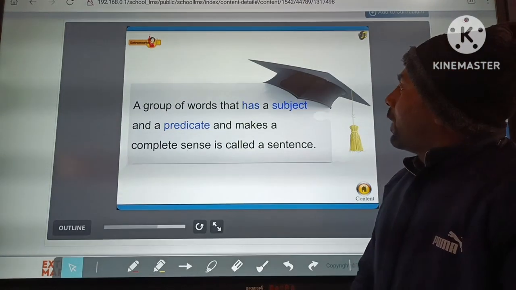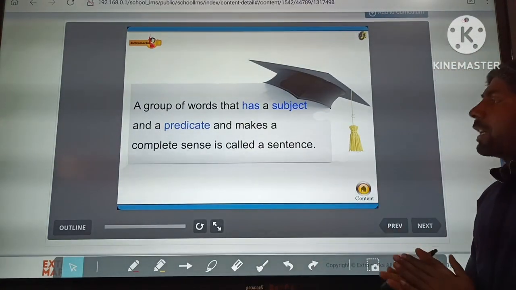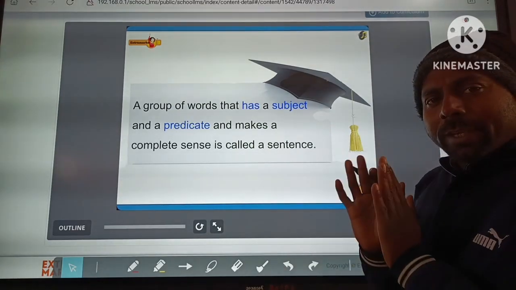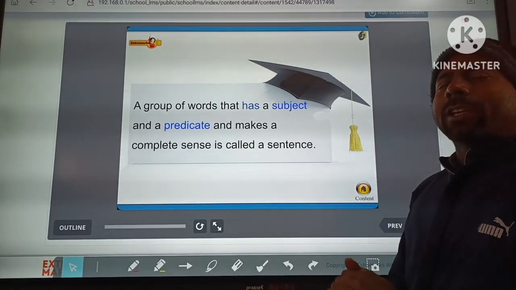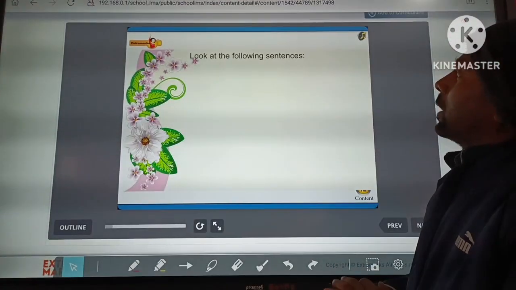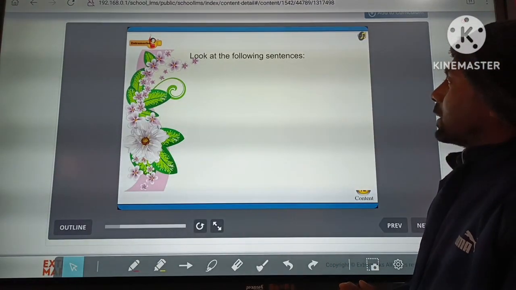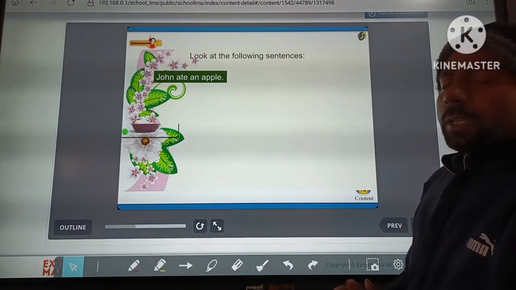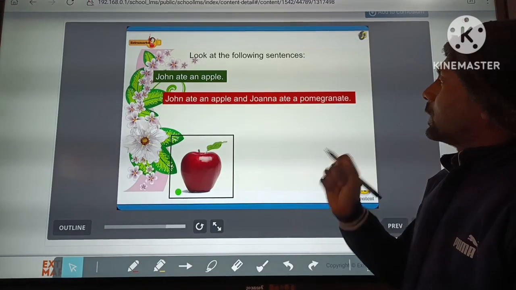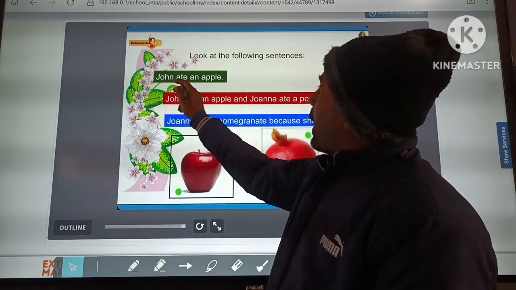A group of words that has a subject and a predicate and makes a complete sense is called a sentence. It is a very easy definition. I think everyone knows very well about it. Okay. Next, look at the following sentences. These sentences express a complete sense, like John ate an apple.